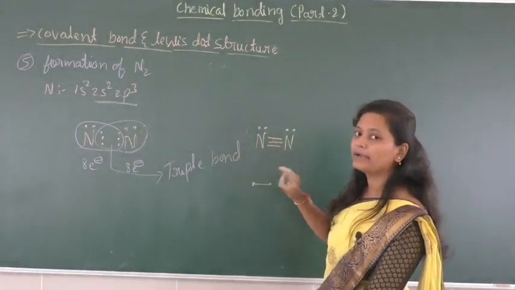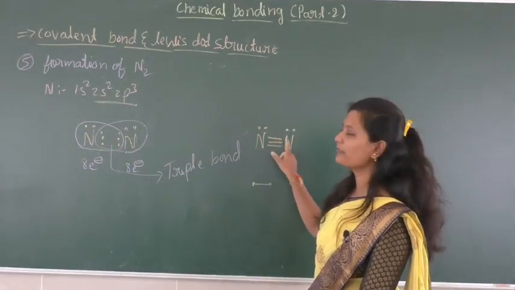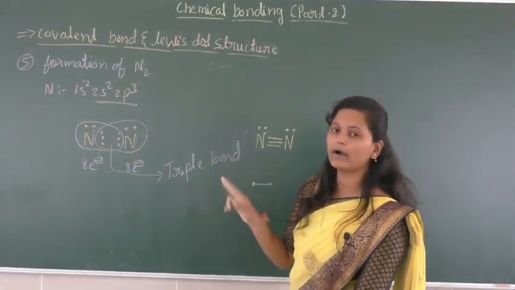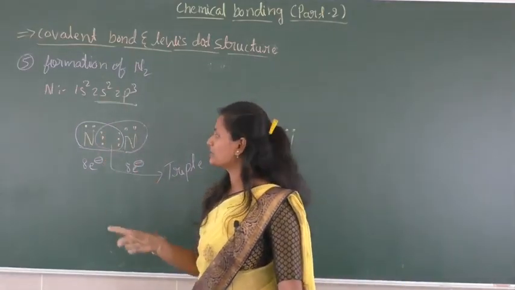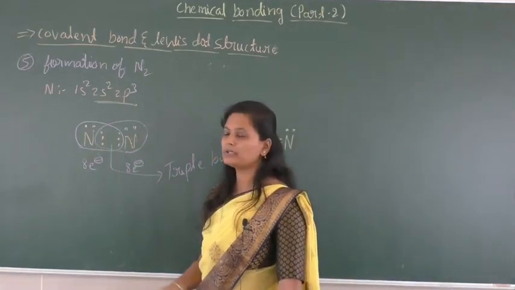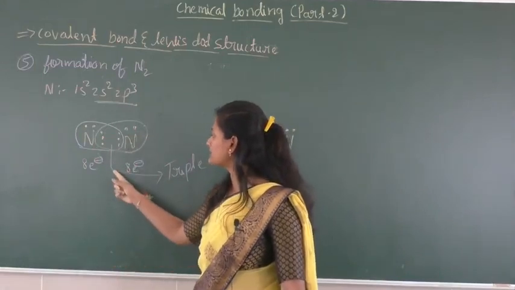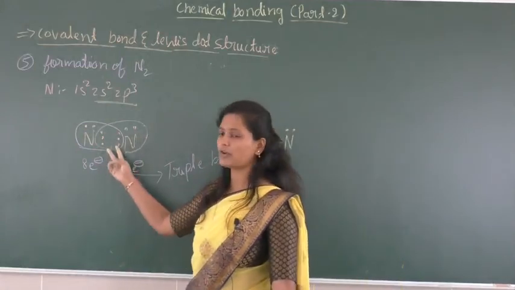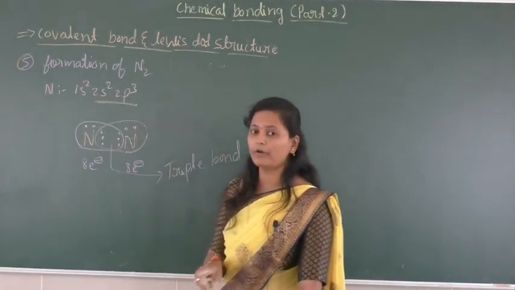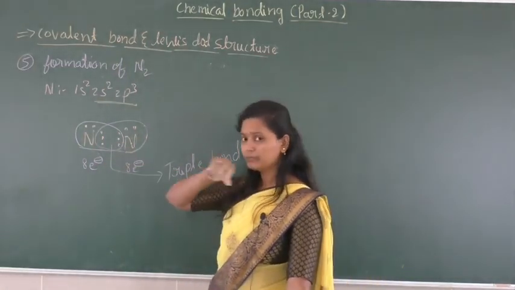One line is going to represent the sharing of 2 electrons between atoms. Here, in total 3 pairs of electrons are shared between the 2 nitrogen atoms. That's why this is called a triple bond. By sharing 3 pairs of electrons, if there is a bond formation, such a covalent bond is called a triple bond.